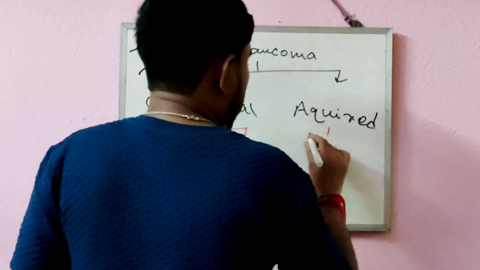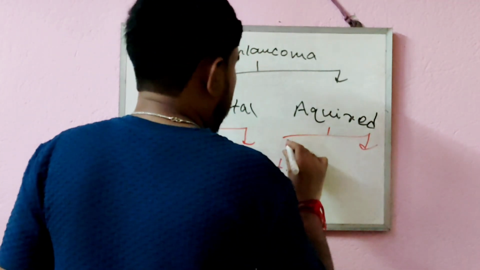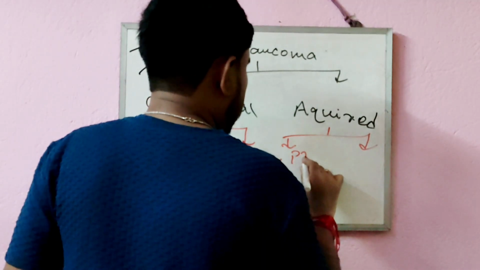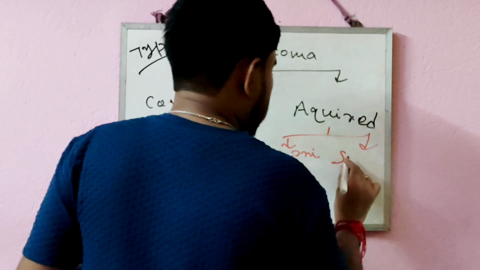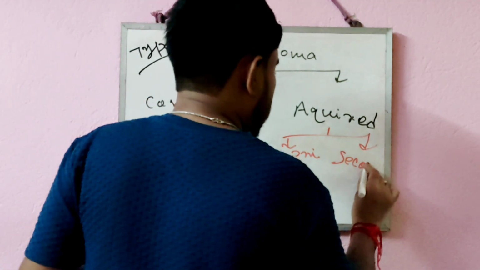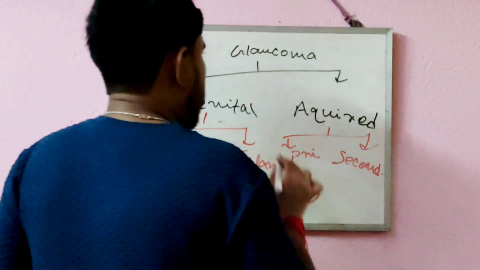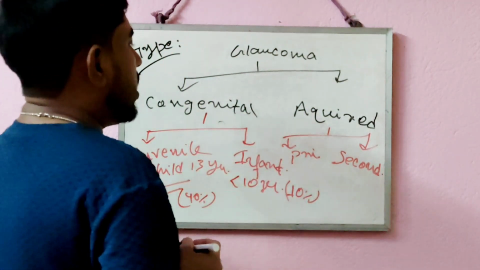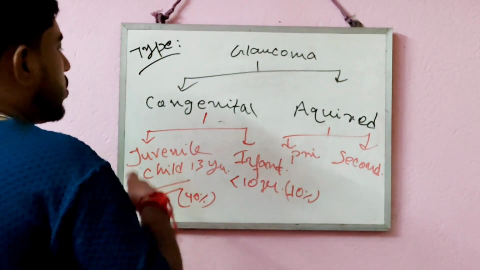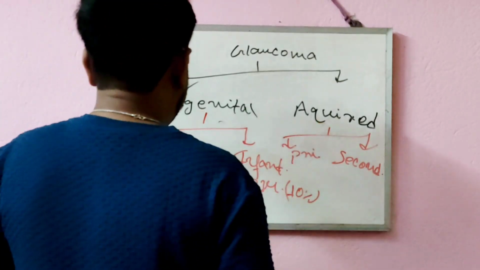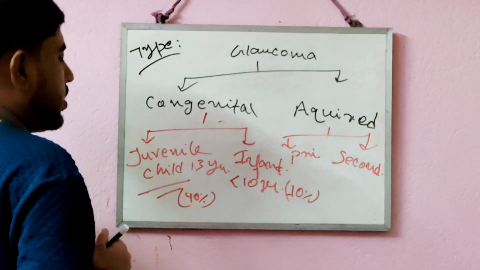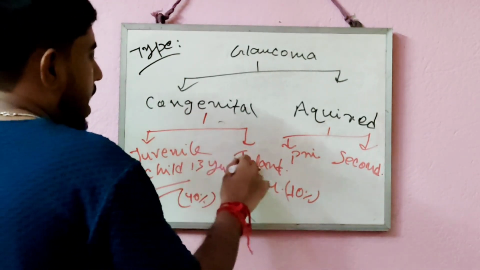Then acquired glaucoma is also classified into two parts. One is primary and the second one is secondary glaucoma. So glaucoma is classified into two types: one is congenital and the second one is acquired. Congenital is also classified into two parts, juvenile and infantile.